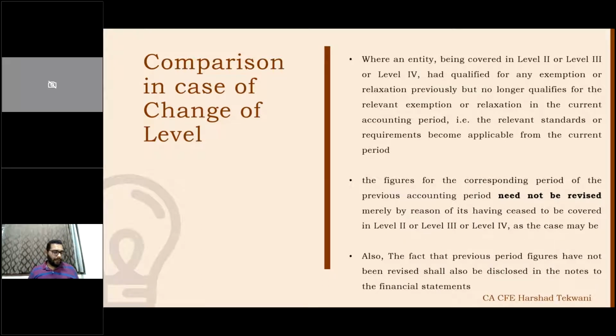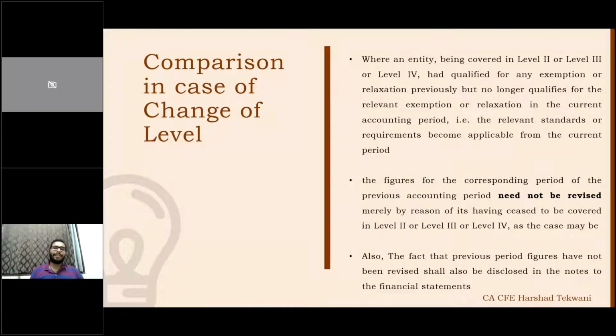Comparison. Now, we are supposed to give comparatives for level 1, level 2, level 3, level 4. Now, what if we change a level? How to give a comparative? Earlier we were level 3, now we fall to level 2. Earlier we took certain exemptions, and now those exemptions are not available. Now what to do? In that case, no need to revise your previous year numbers. No need to revise your previous year numbers.